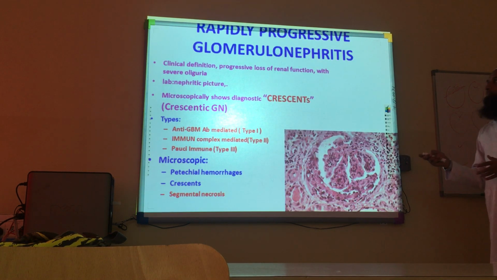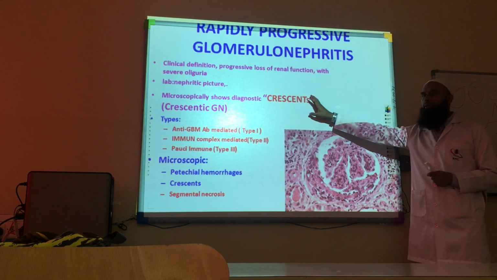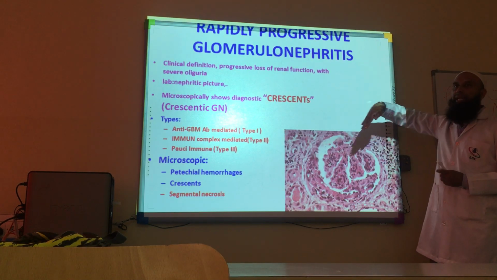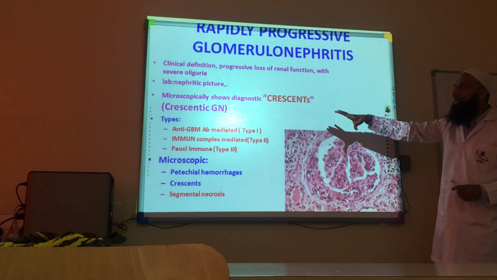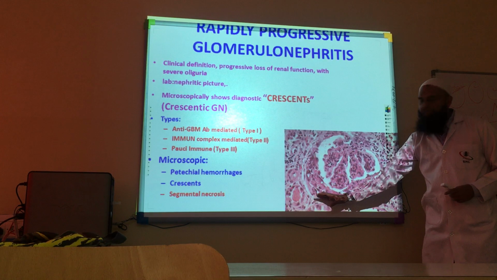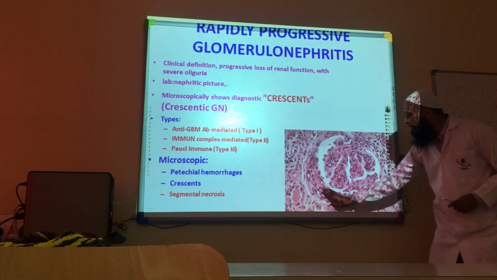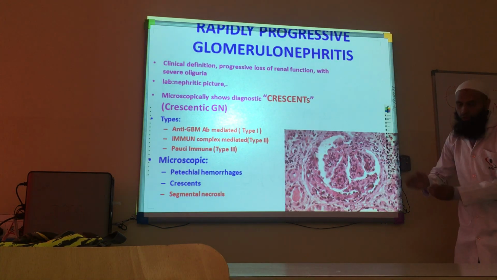Microscopically, what you see there, we find crescents. Crescents, as you use the word, means hilal, and a hilal looks like a half moon, as you see. So most of the time when we see under the microscope, the Bowman's capsule or the Bowman space at one side is obliterated by a hyalinized glomerulus. So the glomerulus at this side is typically stuck or bound.